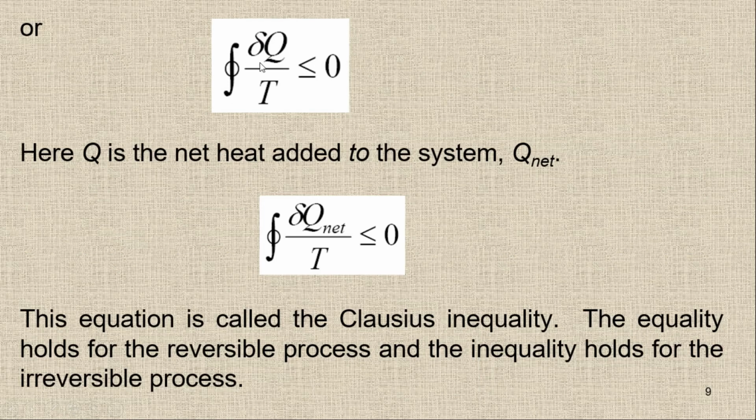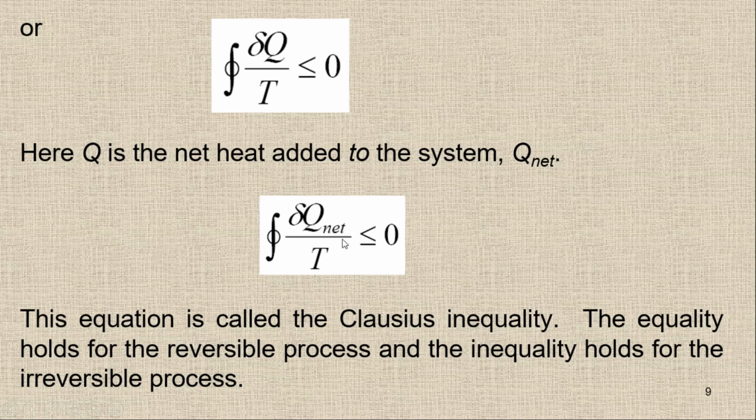So we have the cyclic integral of delta Q upon T, and it is either equal to 0 or less than 0. Here this Q is the net heat added to the system, so I can rewrite this by Q net, because there is no other heat transfer. So we have the equation like this. This equation is called the Clausius inequality. This is a very important equation to define the entropy.